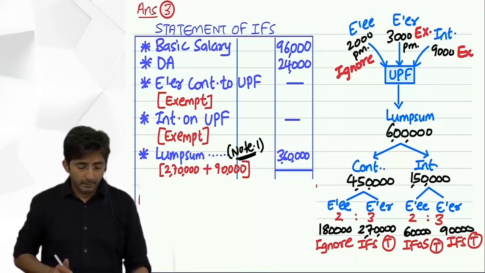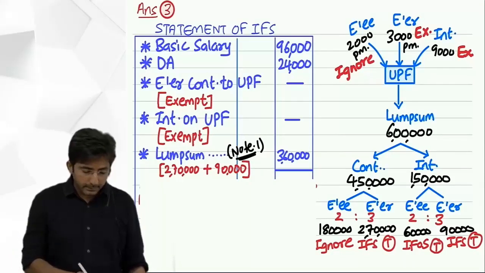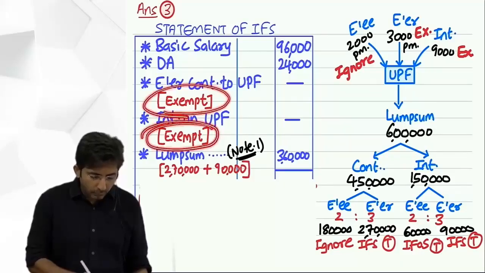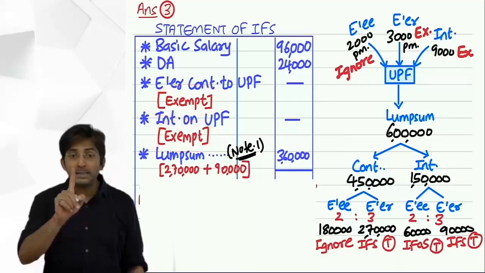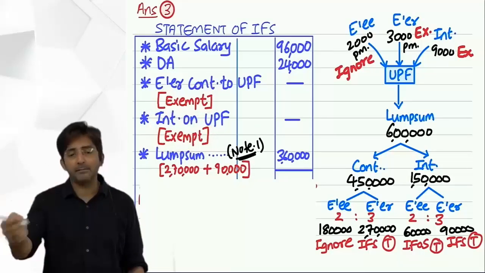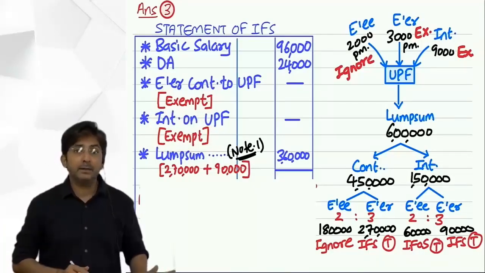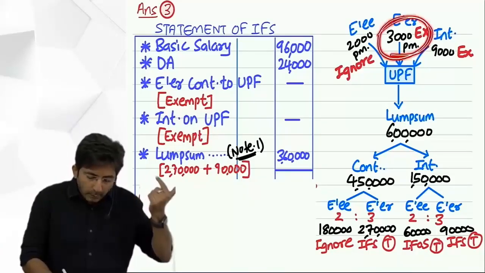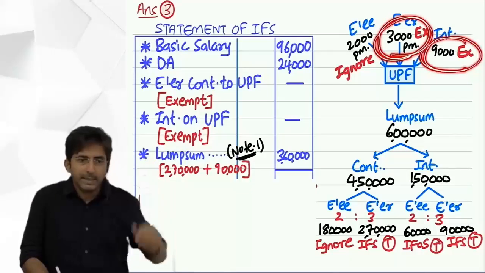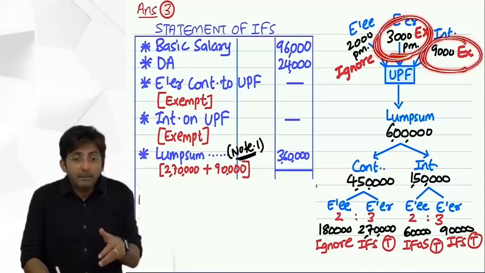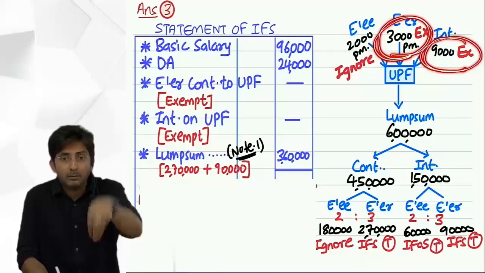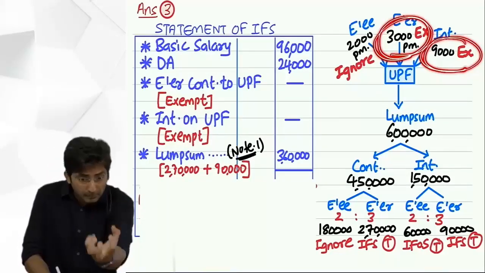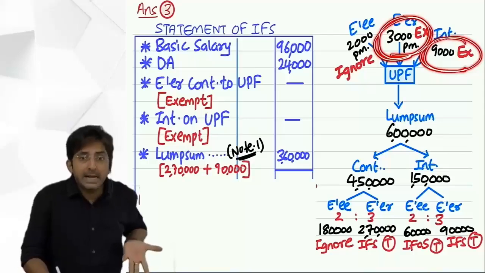Okay. See, here his doubt is, sir, here it is exempt, so why no section? See, UPF is not exempt, it is taxed at a different time. Exempt means what? It will never be taxed. So tell me, would it be right to say this 3,000 and 9,000 will never be taxed? It is exempt only for the timing, meaning when it is deposited in your account, at that time you don't pay tax. But that deposited money, when you get it as lump sum, at that time it is taxed.